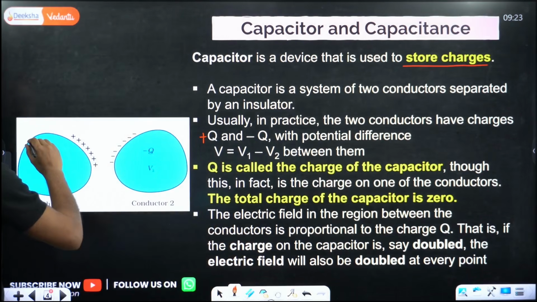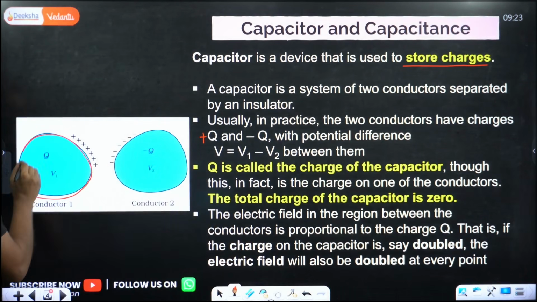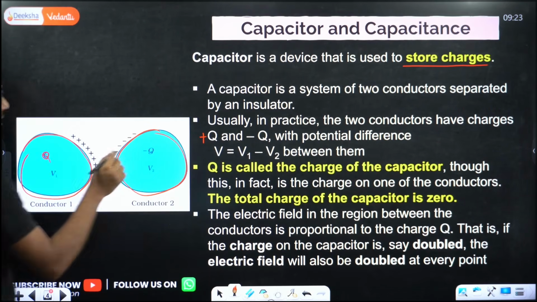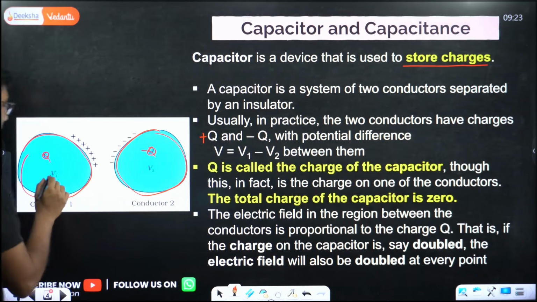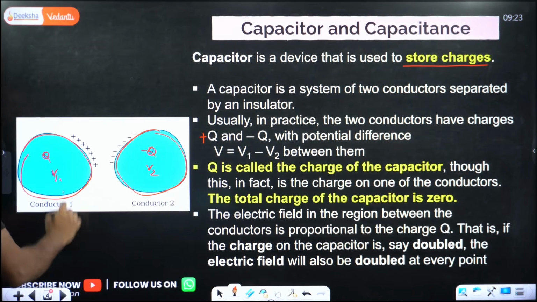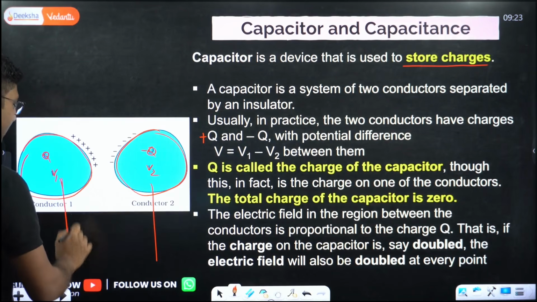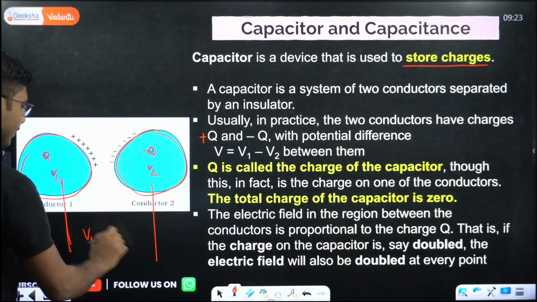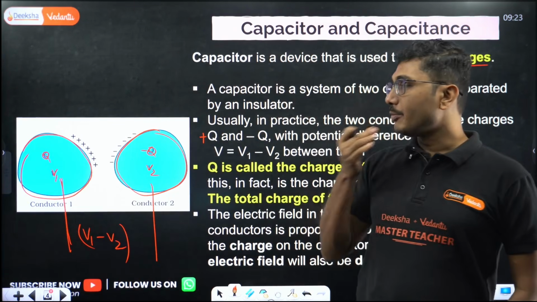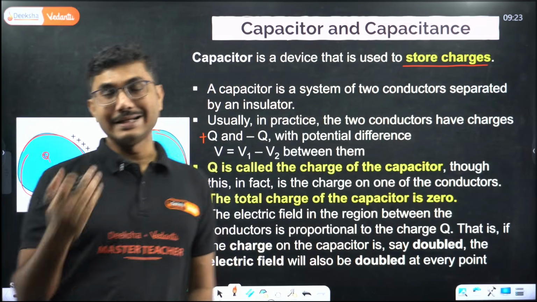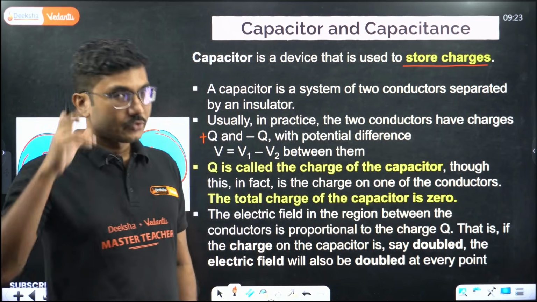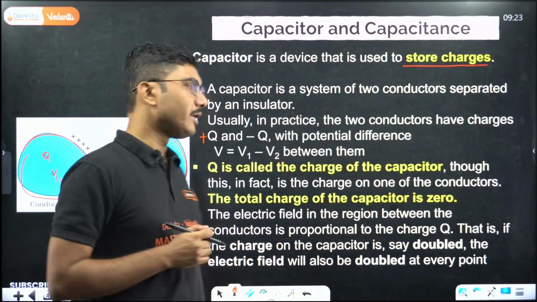So for example, here we have two conductors. One conductor is this one, another conductor is this one. This one has a charge Q, this one has a charge minus Q. The potential of this one is V1, the potential of this one is V2. So what is the potential difference between these? The potential difference between them is V1 minus V2. Now obviously one of the potentials can be negative, because we know that potential can be negative, unlike the electric field, where we only consider the direction, not the sign. This is a very important point to remind you.